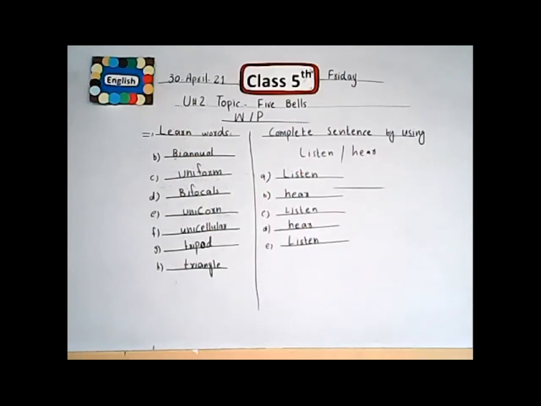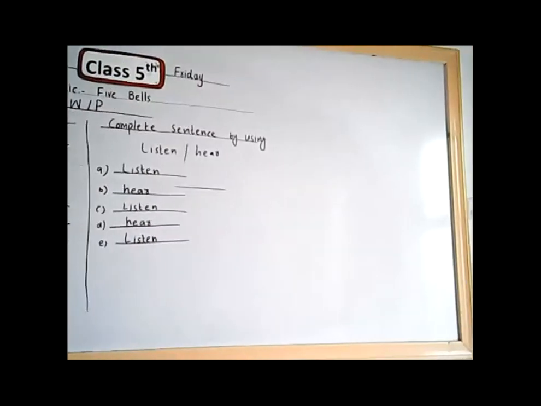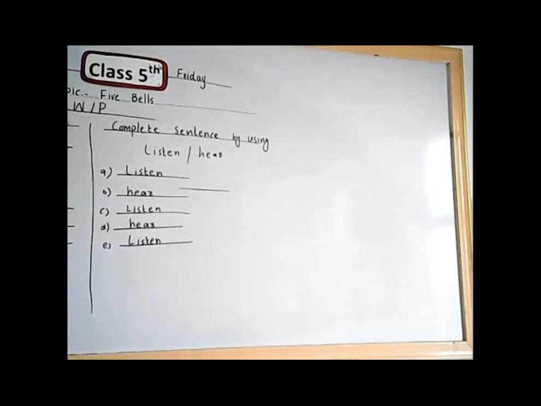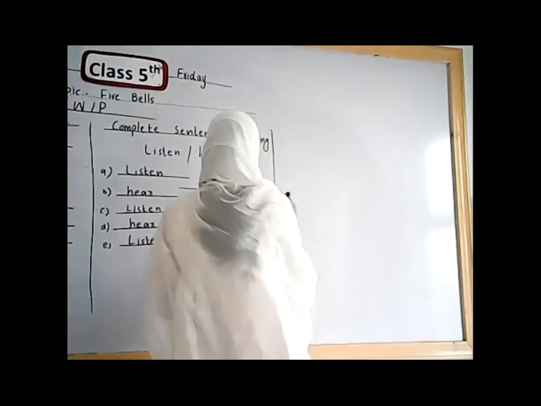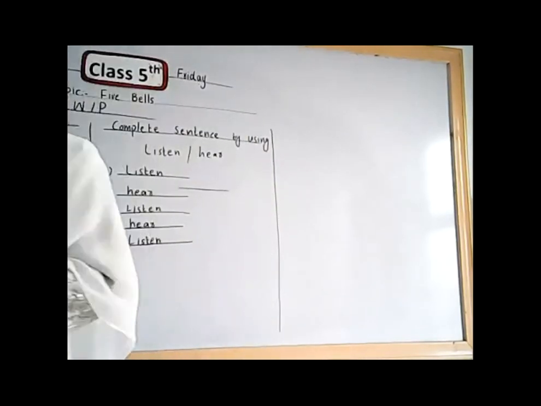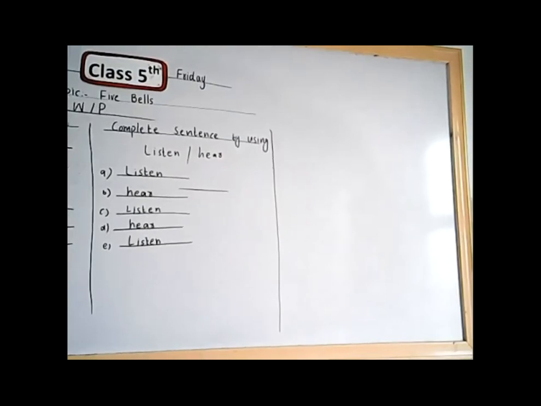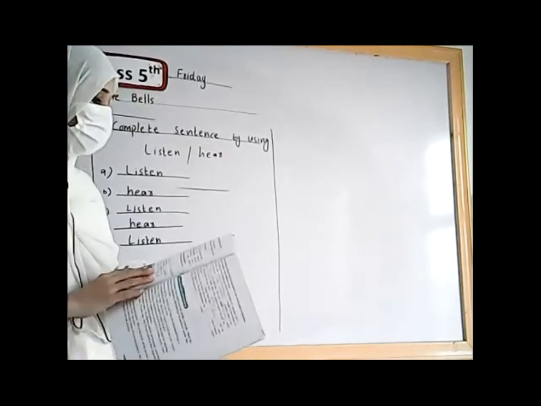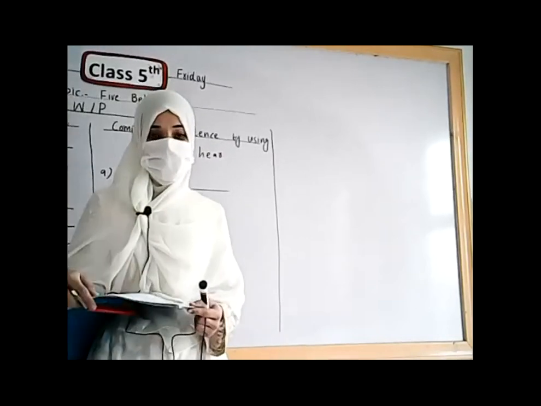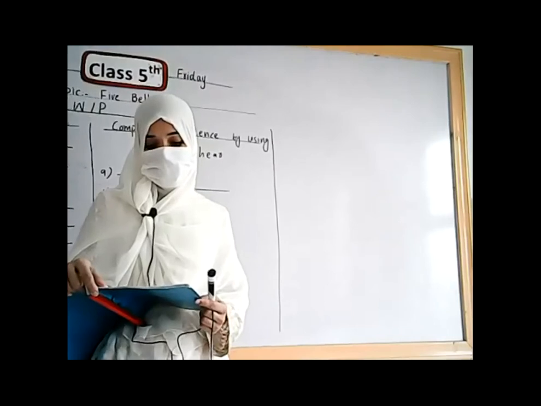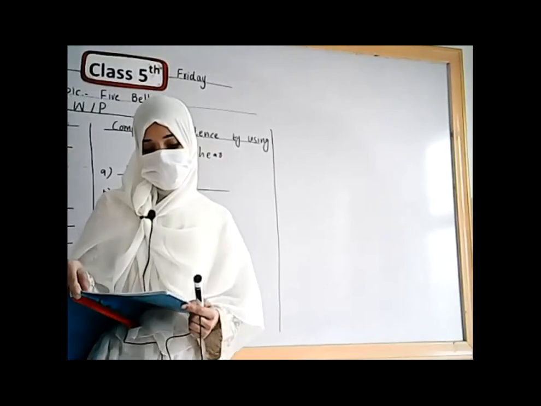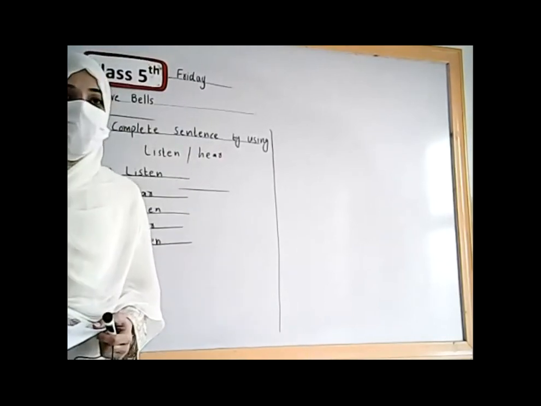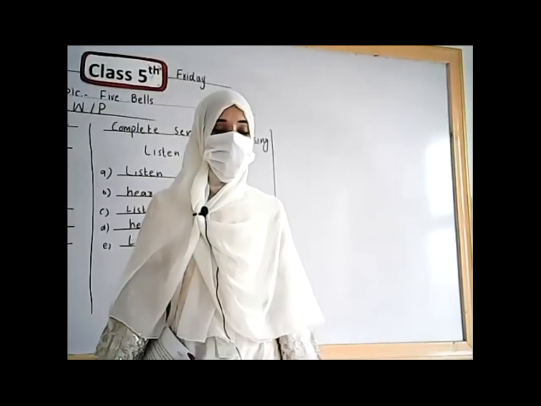Okay, students. Now come to the next page, page number 30. In page number 30, the first question is, write out about each person said using the past continuous sentence. In these fill in the blanks, we use past continuous sentence.